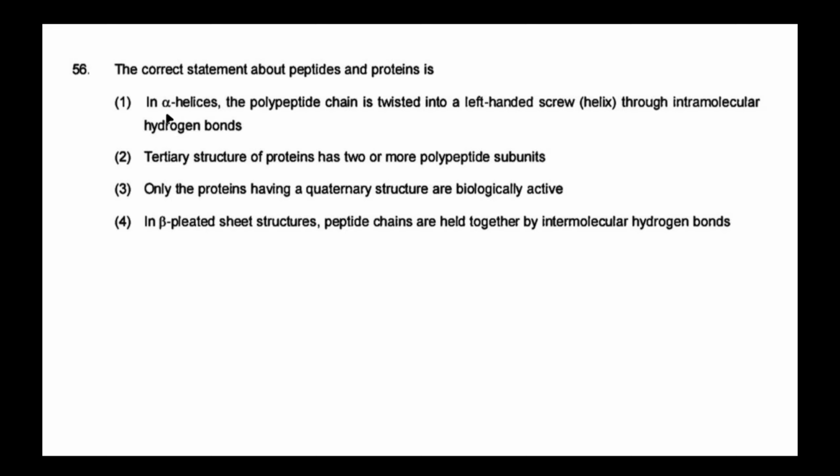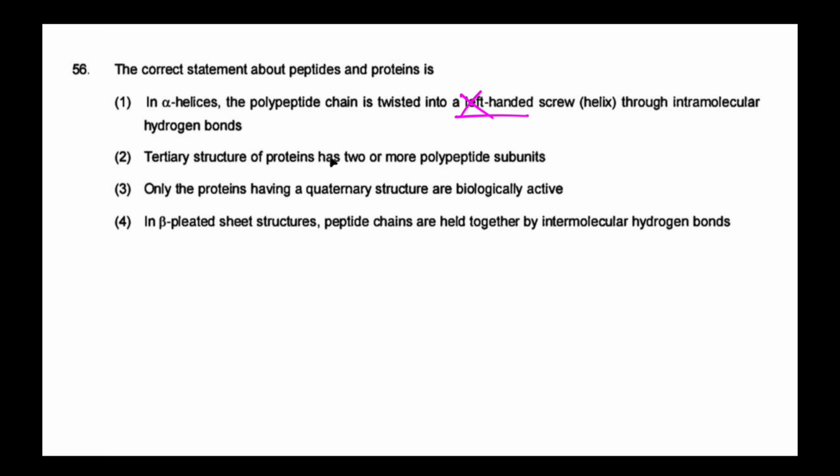In the first option, the natural alpha helices in proteins are almost always right-handed but not left-handed. The hydrogen bonds are intramolecular, but the handedness is wrong. The polypeptide chain twisted into a left-handed screw is wrong; it is always right-handed. So option 1 is wrong.